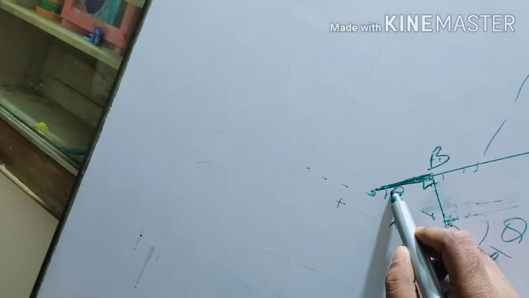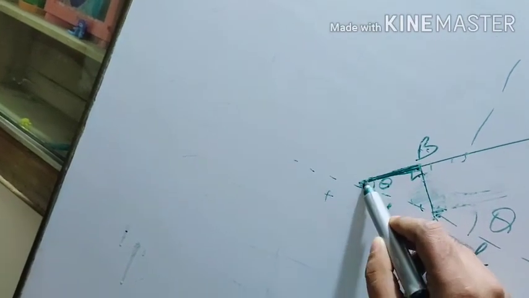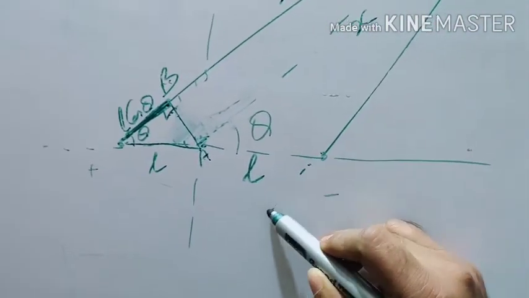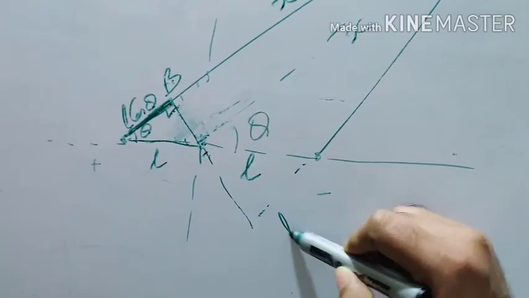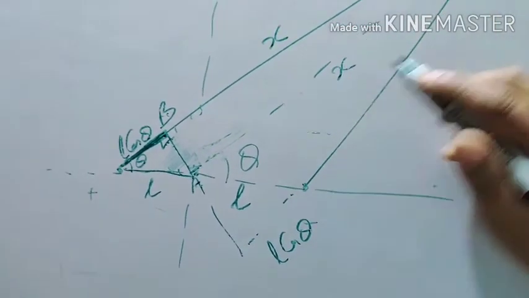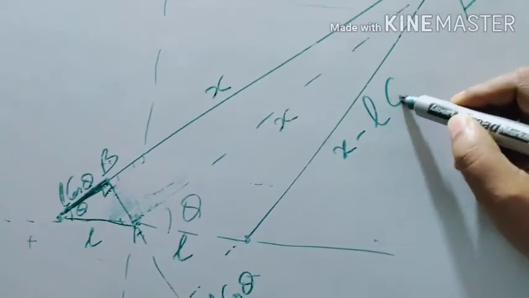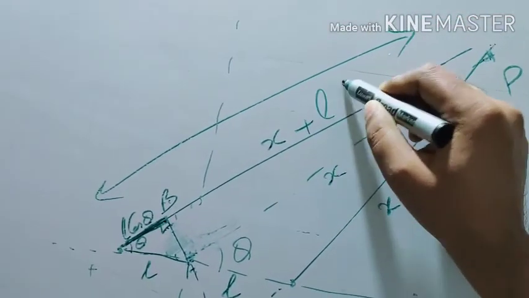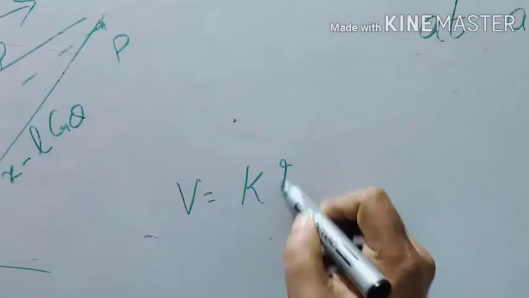So cos theta is base upon hypotenuse, the side opposite the 90 degrees. So this is L cos theta. So the total distance is x plus L cos theta. Similarly, if I extend it and drop a perpendicular, this will also be L cos theta. So this will be x minus L cos theta, and this total distance will be x plus L cos theta. So what is the difference? KQ by R.